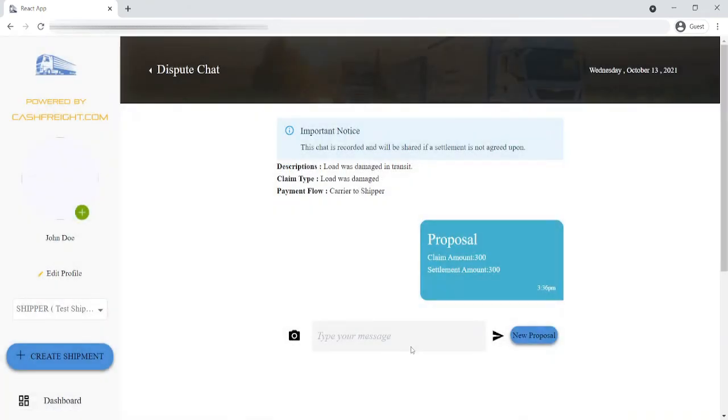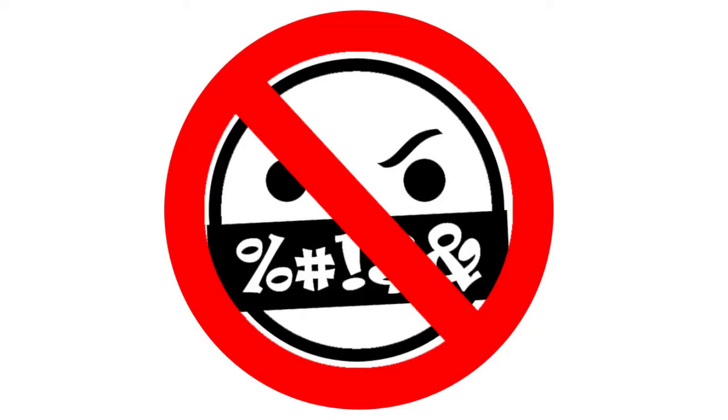The dispute chat will then appear. The dispute chat gives the shipper and the carrier the opportunity to communicate about the dispute and come to an agreement. The chat will be recorded and saved, so explicit language and defamation are strictly prohibited.